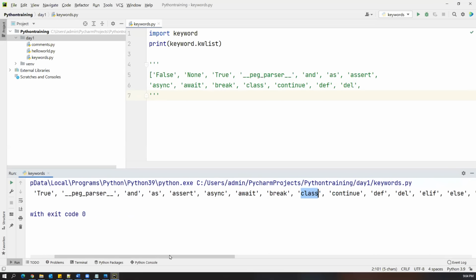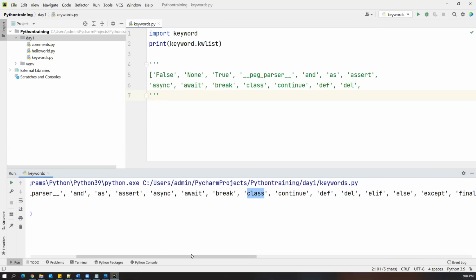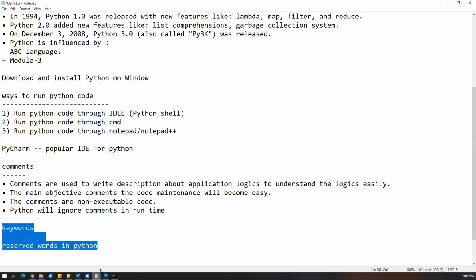These are the Python reserved words or Python keywords. We should not use these keywords for any other purposes because they have their own meaning in Python. If you want to see all the keywords available in Python, we can just print keyword.kwlist, which prints all available keywords in Python.